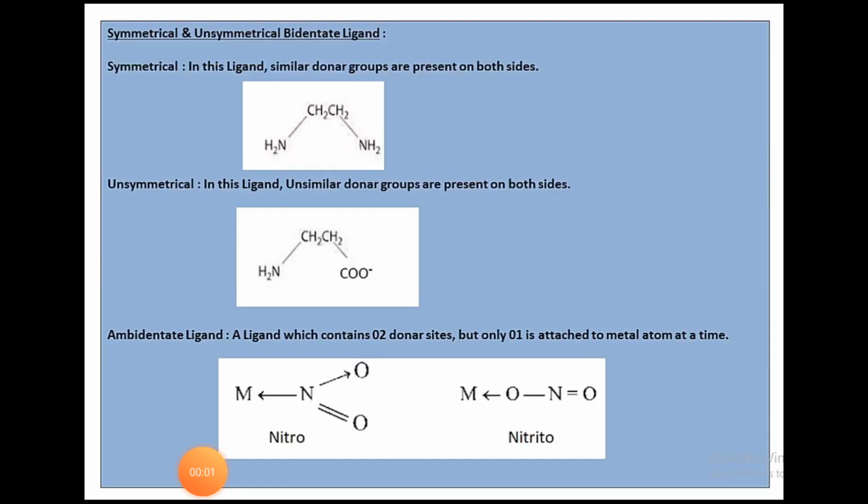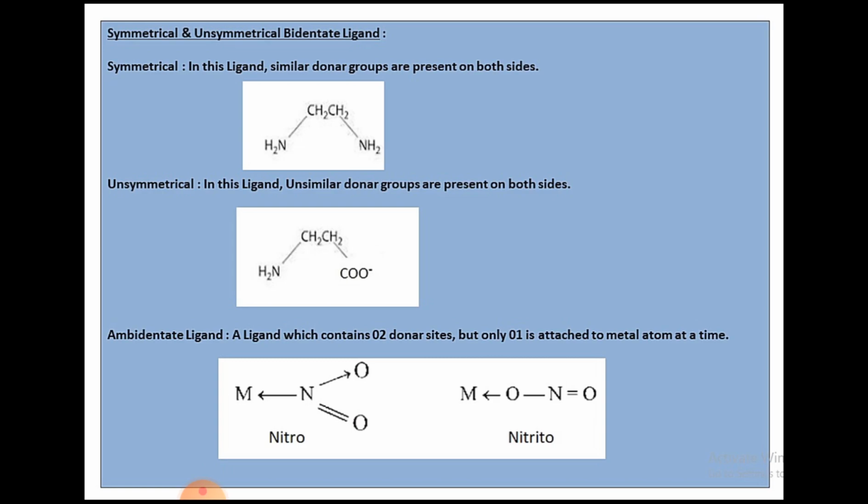Next, symmetrical and unsymmetrical bidentate ligand. In a symmetrical bidentate ligand, similar donor groups are present on both sides. You can see two amine groups on the ethylene structure, that is NH2 and NH2. So similar groups are present, so it is a symmetrical ligand. Next, unsymmetrical bidentate ligand. Here dissimilar groups are present on both sides. To the CH2 group, 2 groups are attached, COO minus and NH2. Both are dissimilar, so it is called an unsymmetrical bidentate ligand.